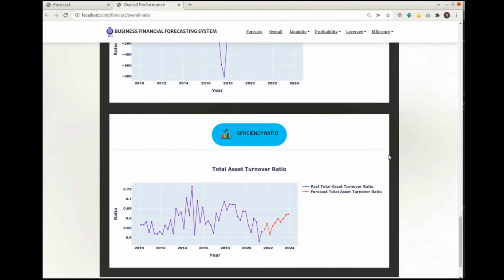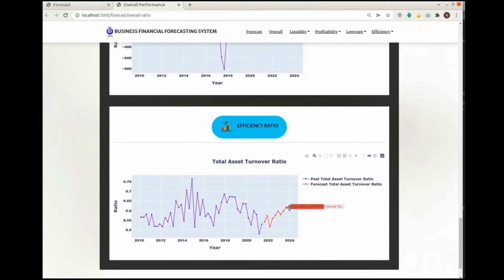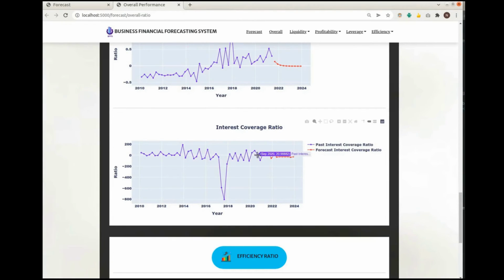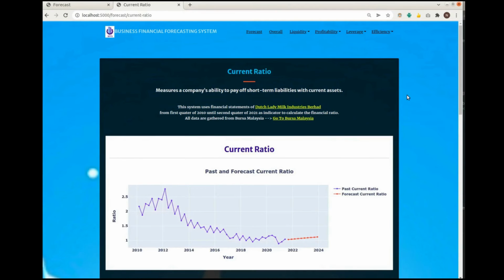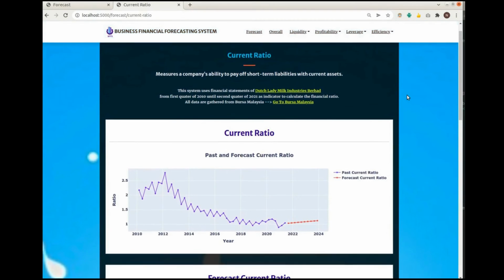Here it will show the past value and the forecast value of the ratio itself, and when the user touches the graph, it will give information such as what the graph is, the date, and the ratio value itself. The user may also click on the navigation bar: liquidity, profitability, leverage, and efficiency. For example, if the user wishes to see more visualization of the current ratio, the user will be directed to the current ratio page, where the current ratio function is described above.